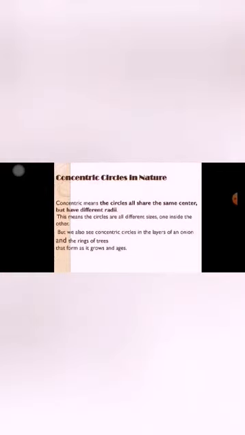Concentric circles in nature. Concentric circle means the circles all share the same center but have different radii. This means the circles are all different sizes, one inside the other. But we also see concentric circles in the layers of an onion and the rings of trees that form as it grows and ages. What do concentric circles mean?